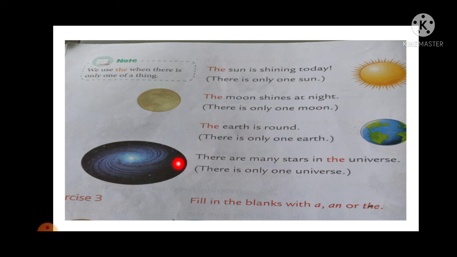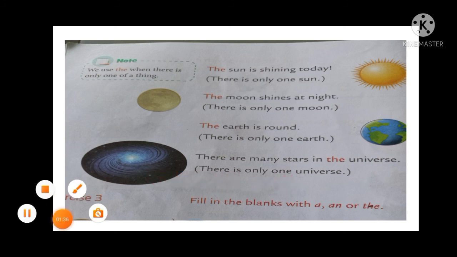Now look at this picture. This is the picture of the universe. There are many stars in the universe. So the universe is one, that's why we have used the article here. So there is only one universe. So students, remember this note and underline it in your textbook, that we use the when there is only one of a thing.